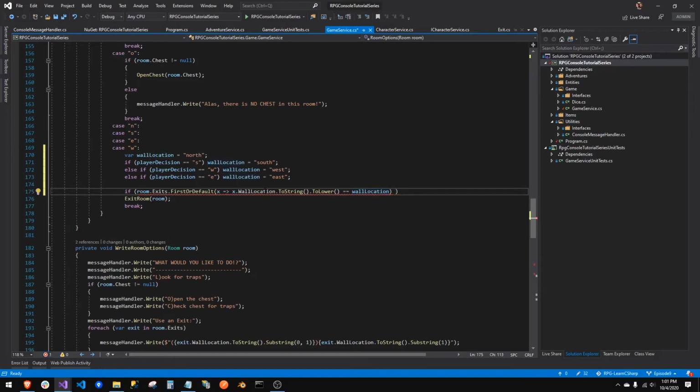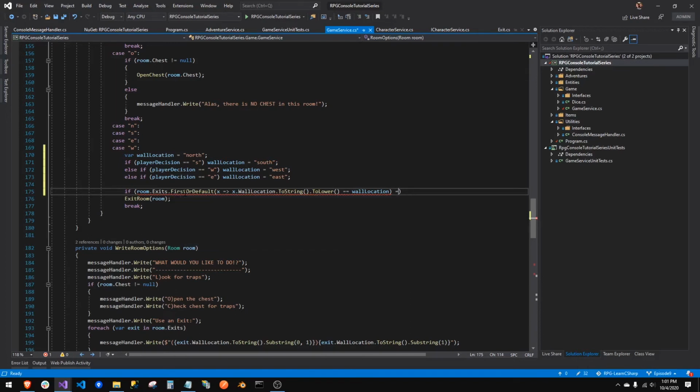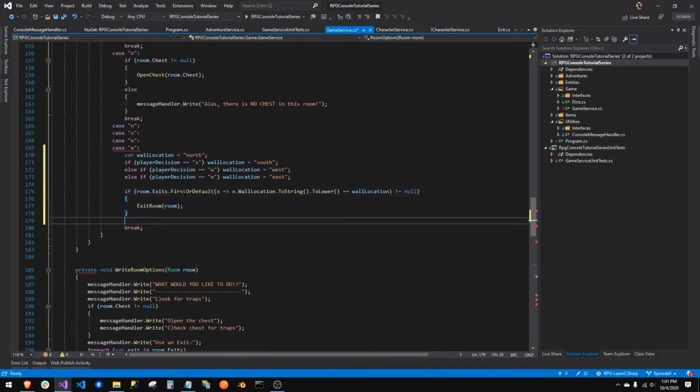So if we get something back and it's not equal to null, because FirstOrDefault will give you the first thing it finds, or it'll send you null if it can't find anything. So if it does not equal null, then we will go to the exit room method. So now we've just checked to see if the user chose an actual exit that belongs to this room.